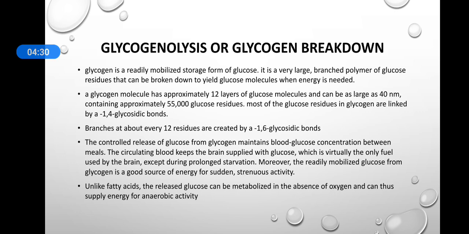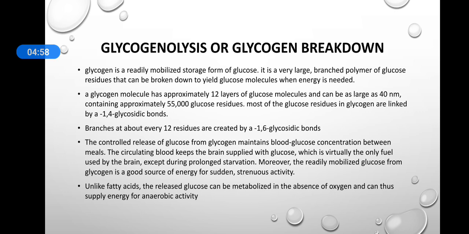The controlled release of glucose from glycogen maintains the blood glucose concentration between meals. So the circulating blood keeps the brain supplied with glucose. We already talked about how brain cells cannot do gluconeogenesis, so they are always supplied by the bloodstream, and glucose is virtually the only fuel in the brain.